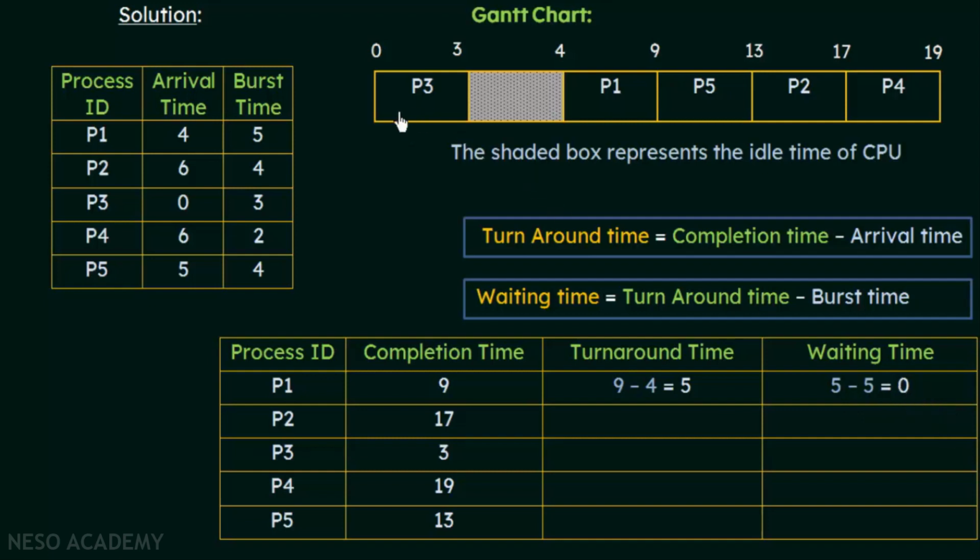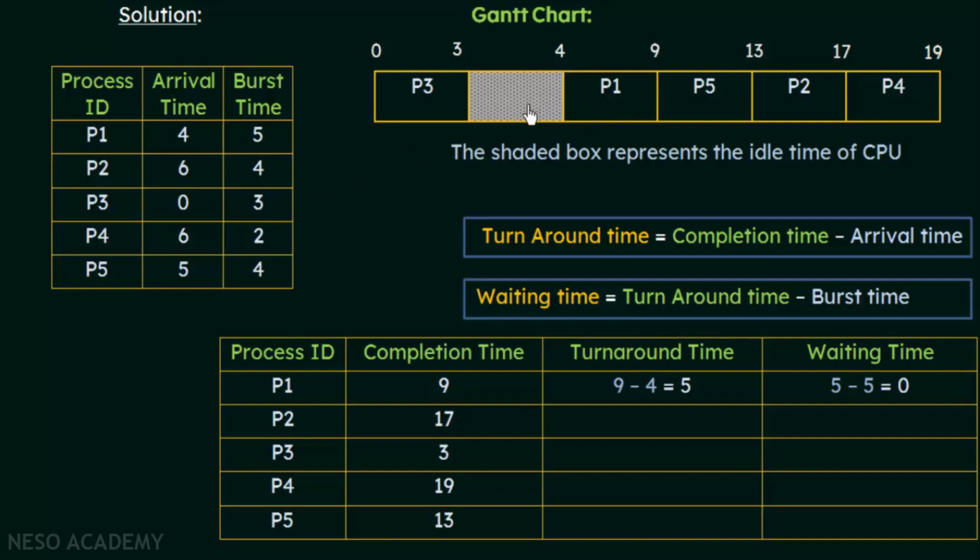Let us just observe the Gantt chart. Why did we get 0 for P1? When you look at P1 here in the chart, P1 was not the first process to arrive, but at the time P1 arrived, when did P1 arrive? At the 4th unit of time. At the 4th unit of time, the CPU was actually idle.